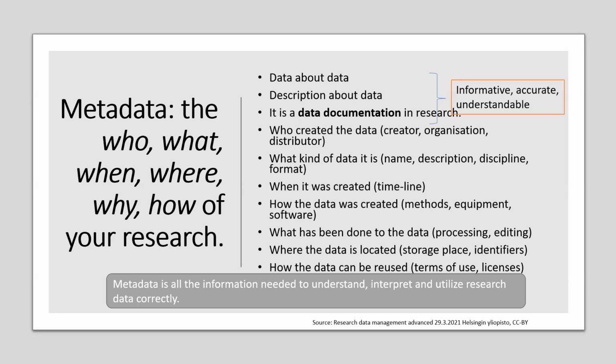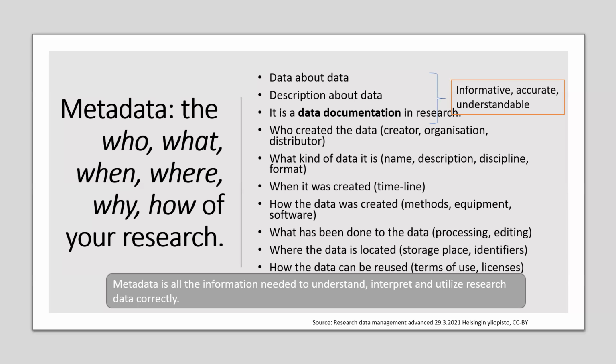When we are thinking about metadata in research, it is basically all the documentation about the data. It should answer questions like who created the data and what kind of data it is: the name, descriptions, disciplines, maybe the format, when the data was created, the timeline, and when it was published, if it's published in a data repository. It should say how the data was created, for example the methods, equipment, and software included, and how it was processed, or all the editing procedures, and where the data is located.